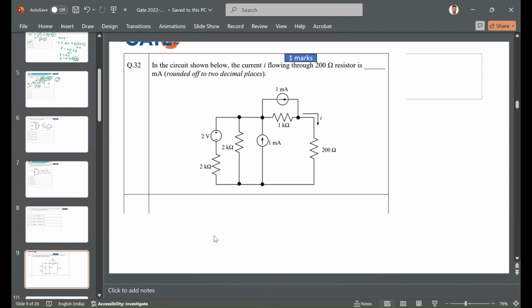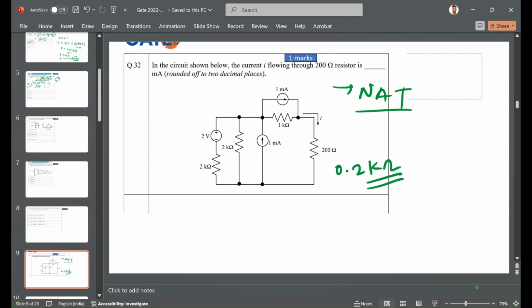First, you have to think what kind of theorem we can apply here, and what is the better approach to solve this. Actually, we have to find the current in the 20 ohm, 200 ohm resistor. Okay, it is good that we are able to make it 0.2 kilo ohm. It is a good option. Current is always in milliampere, no? It is good because it is numerical based also. What is the good approach to solve this question?